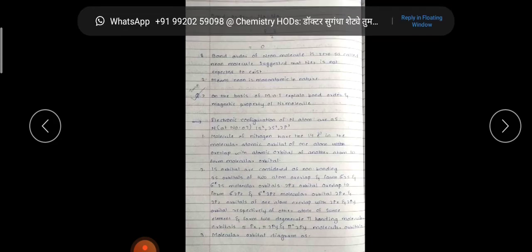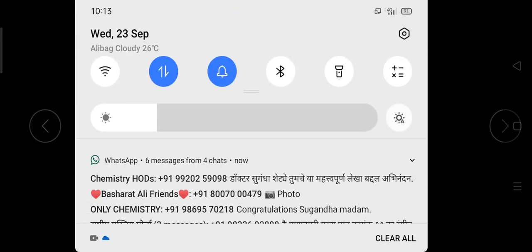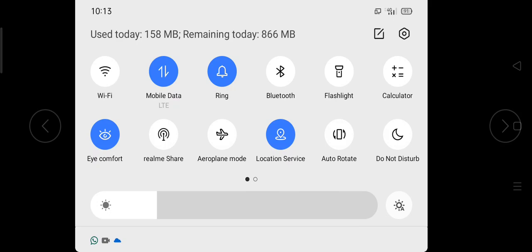First of all we will consider the electronic configuration of nitrogen. The atomic number of nitrogen is 7, so its electronic configuration will be 1s2 2s2 2p3. The molecule of nitrogen has 14 electrons. The atomic orbital of one atom overlaps with the atomic orbital of another atom to form the molecular orbital.